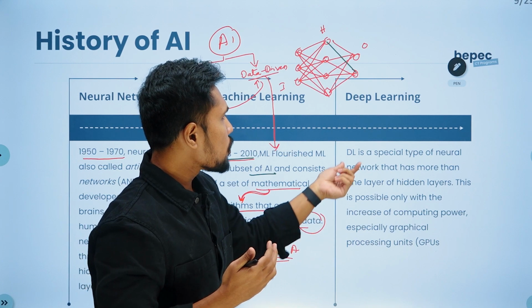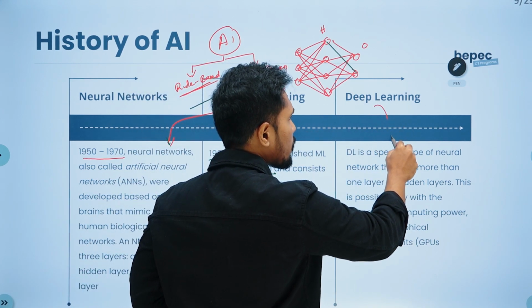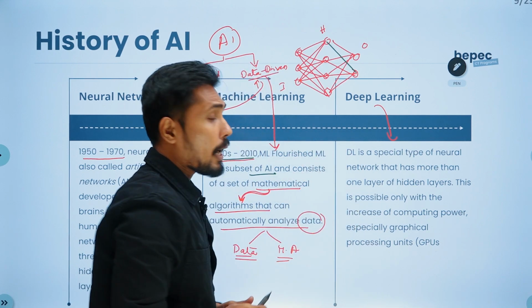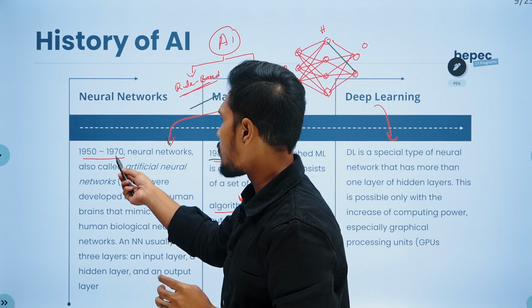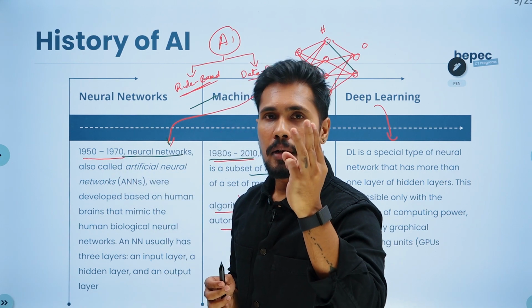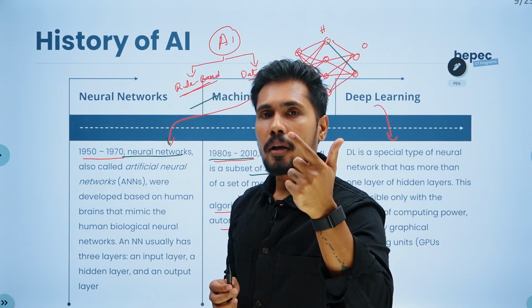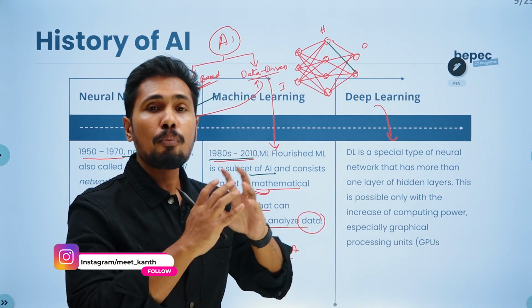So they came up with a new thing called deep learning. Deep learning is a sub-branch of machine learning, and deep learning got its roots from artificial neural networks, or ANNs. ANNs have three layers: an input layer, a hidden layer, and an output layer. Whereas deep learning is going to have more layers.